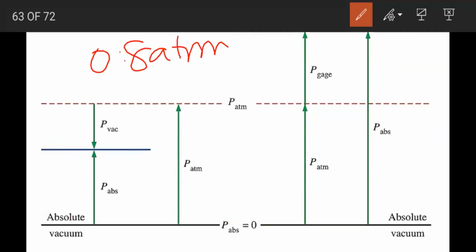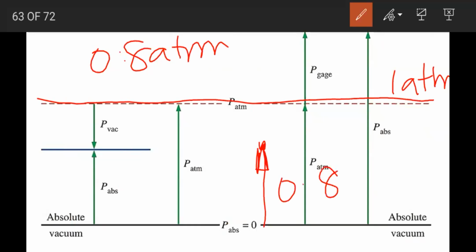Atmospheric pressure, what is the value? 1 atmosphere. So 0.8 means it is below. If you are measuring from this point, it is 0.8 atmosphere. If you are measuring from this line, it is 0.2 atmosphere.